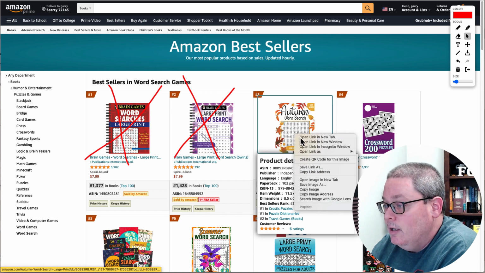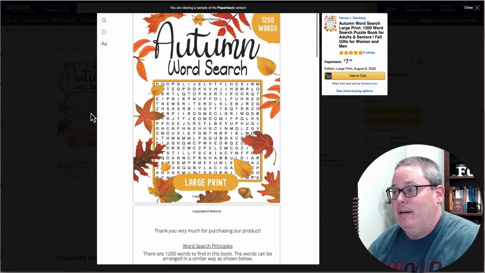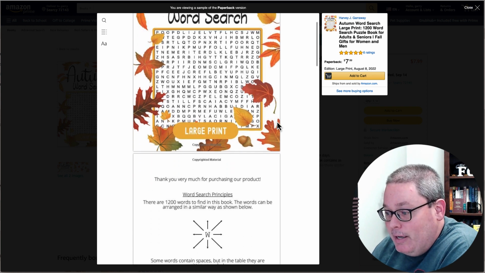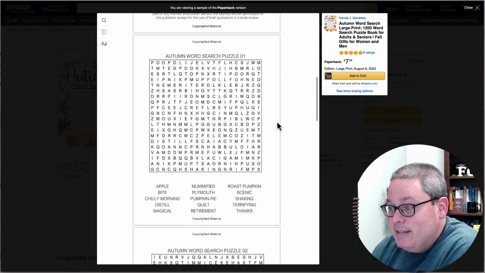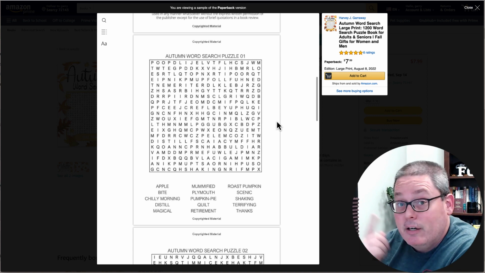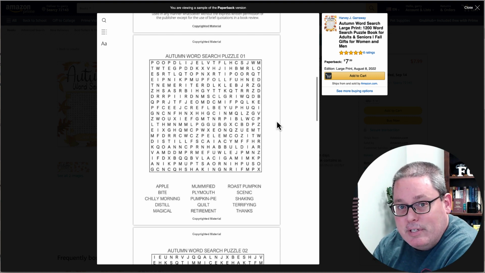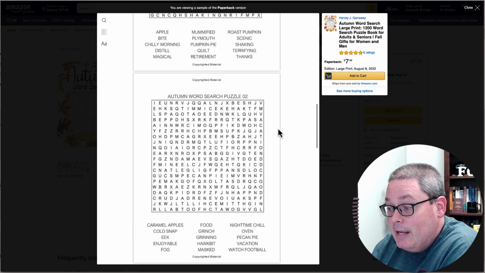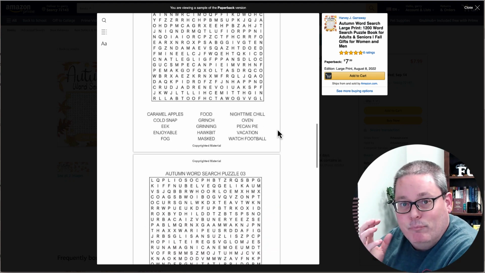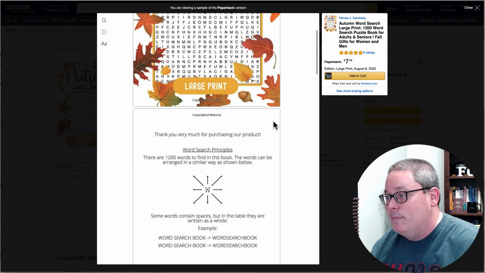So if you were to open this up and take a look inside, it's going to give you a better idea of what actually is inside of this book. 1,200 words, autumn word search book, large print. And then you're going to scroll down and you're going to see that this is relatively easy. I've shown videos here. I'll leave a card up in this video that easily shows you how you can create this type of interior with very simple tools. And then you're just coming up with a list of words. I even have my own membership where I sell these types of word lists. This interior is relatively simple to come up with.